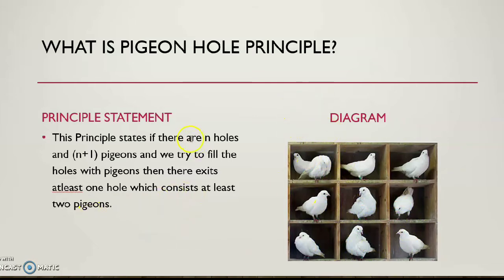So what does the principle state? It states that if there are n holes and n plus one pigeons, and we try to fill the holes with pigeons, then there exists at least one hole which consists of at least two pigeons. So I hope you understand the point.